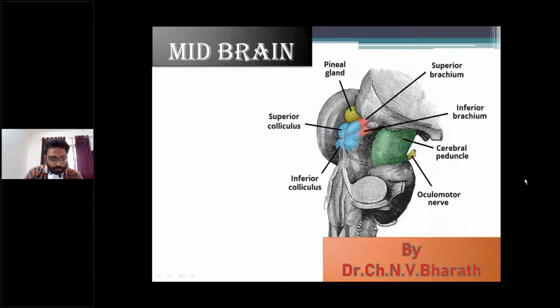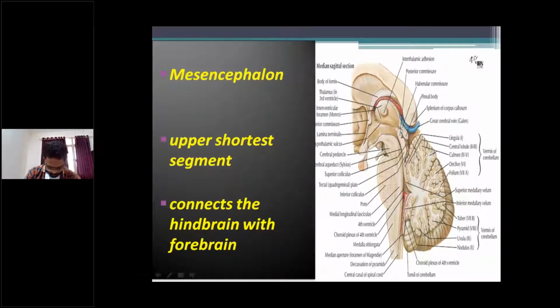Good morning, all of you. So, in the brainstem, first is the medulla oblongata, next the pons, and third is the midbrain. The midbrain, also called mesencephalon, is the upper shortest segment of the brainstem and connects the hindbrain with the forebrain.